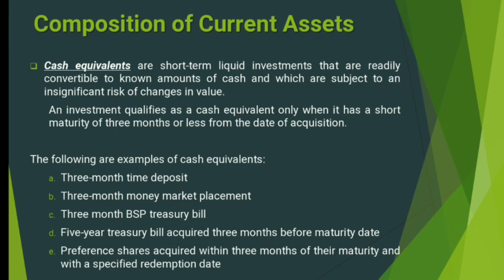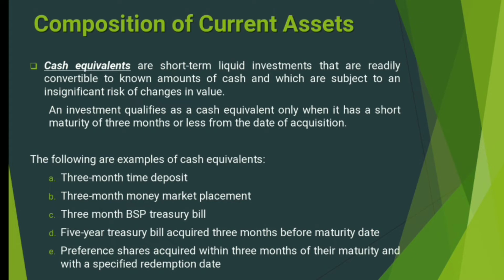We have 3-month time deposit, 3-month money market placement, a 3-month BSP treasury bill, 5-year treasury bill acquired 3 months before maturity date, and then we have preference shares acquired within 3 months of their maturity and with a specified redemption date. Again, I would like to emphasize that an investment qualifies as cash equivalent only if it has a short maturity, which is 3 months or less from the date of its acquisition.